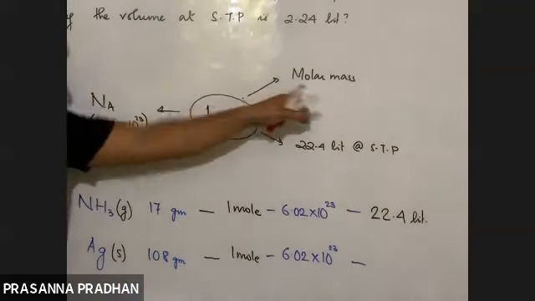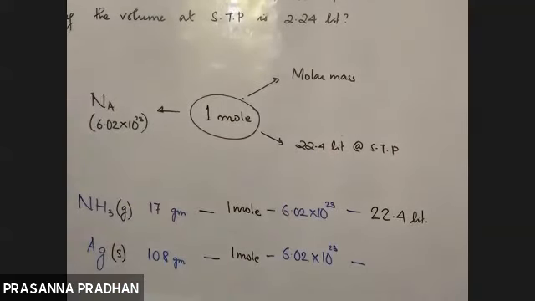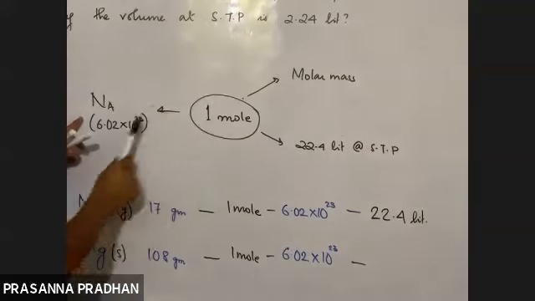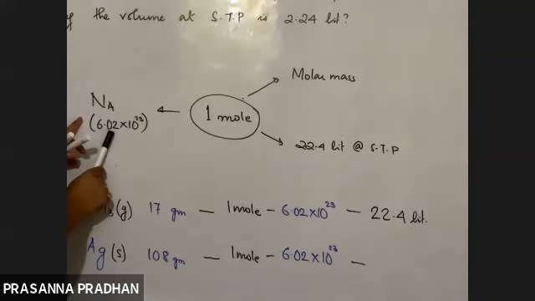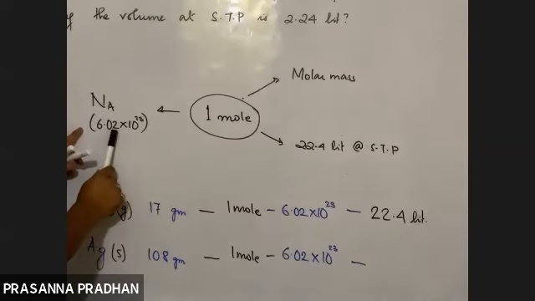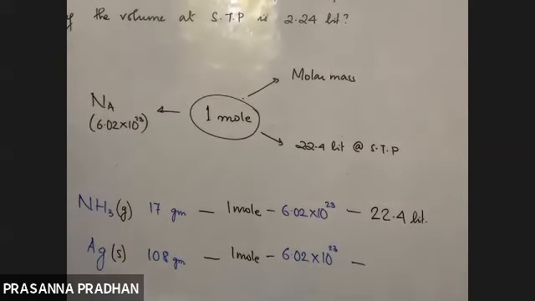Okay, so molar mass is equal to 1 mole. 22.4 liters of gas at STP means 1 mole. We are talking about 1 mole of a gas. Avogadro number of molecules means we are talking about, again, 1 mole. So these three things are interrelated. So actually, what is molar mass then? See, it's very easy. What is molar mass? It is the mass of Avogadro number of molecules. Molar mass means 1 mole, and 1 mole is also equal to Avogadro number.